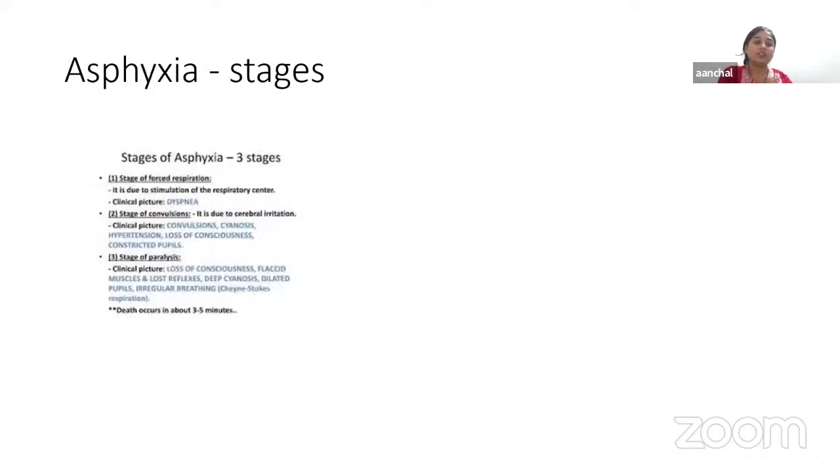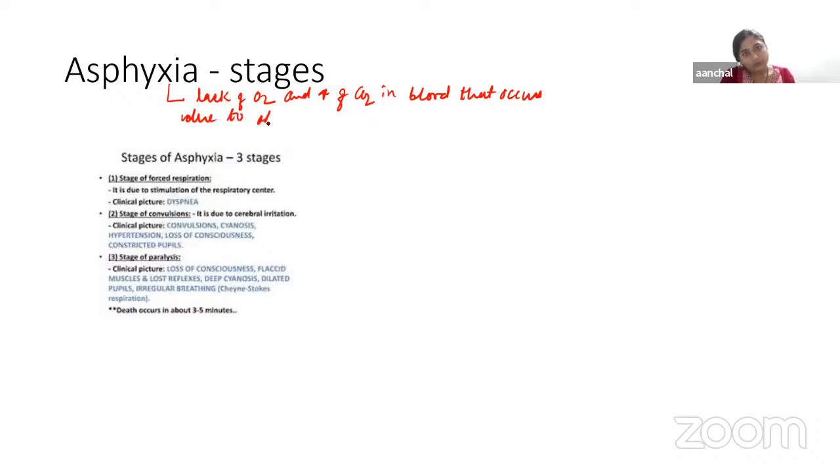Now next we have the condition known as asphyxia. This is a condition caused by lack of oxygen and excess of CO2 in blood that occurs due to obstruction of air passage.